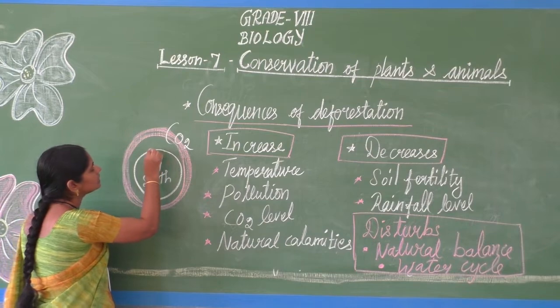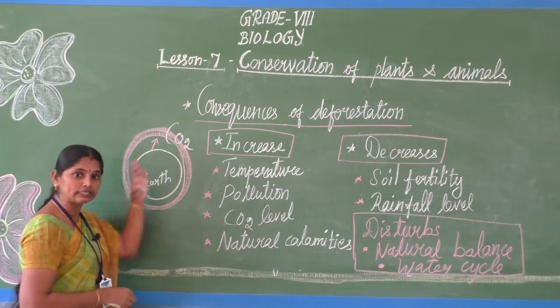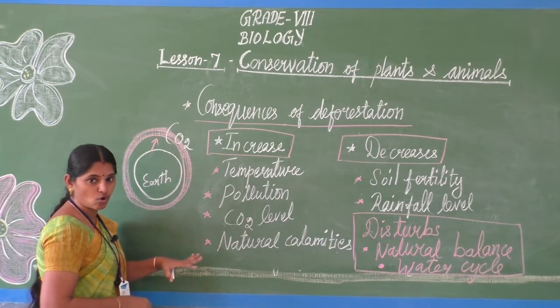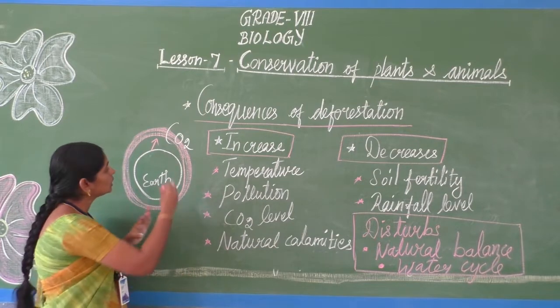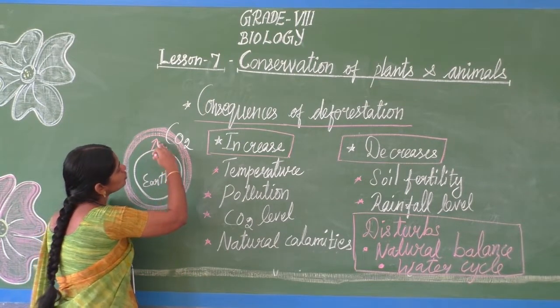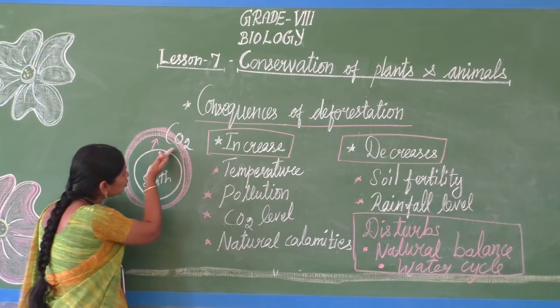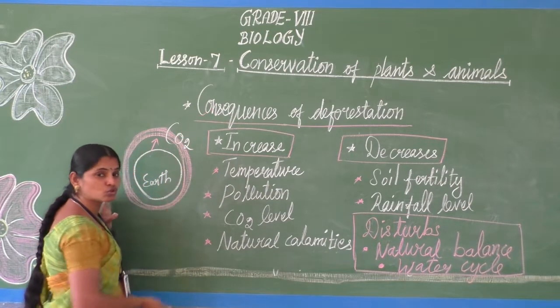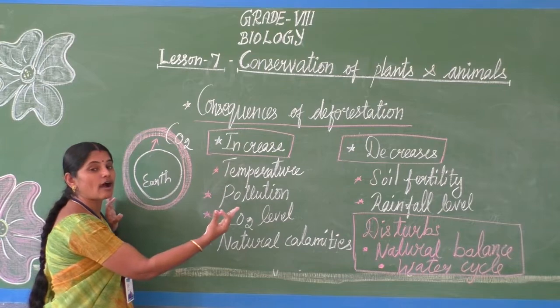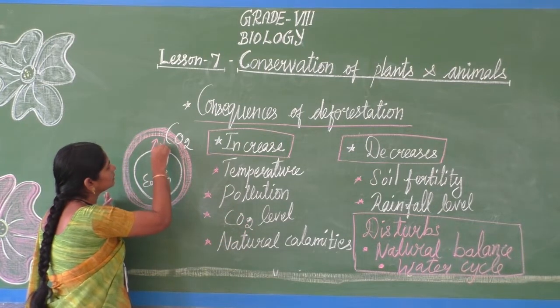From the earth heat is produced, it goes and hits the atmosphere zone. From there it won't allow the heat to pass out, and the heat is reflected back to the earth.